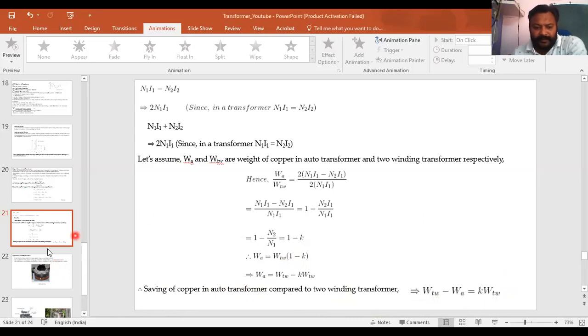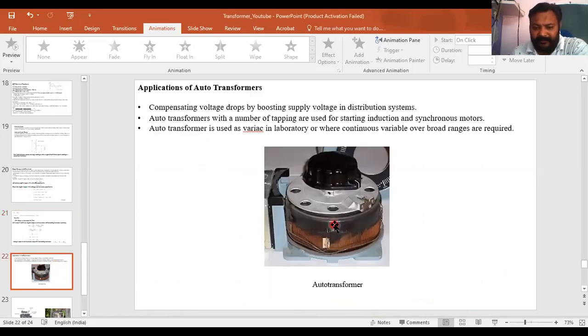Here is the diagram of your auto transformer. Applications of the auto transformer: compensating voltage drop by boosting supply voltage in distribution systems. Auto transformers with a number of tappings are used for starting induction and synchronous motors. An auto transformer is used as a variac in laboratories and where continuously variable voltages are required. These are some applications of the auto transformer.